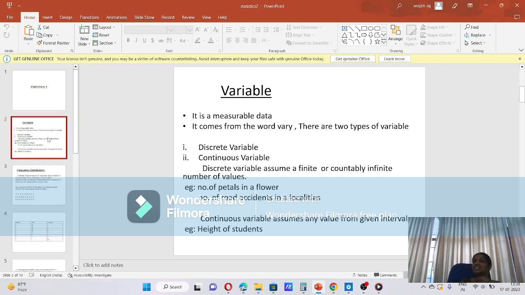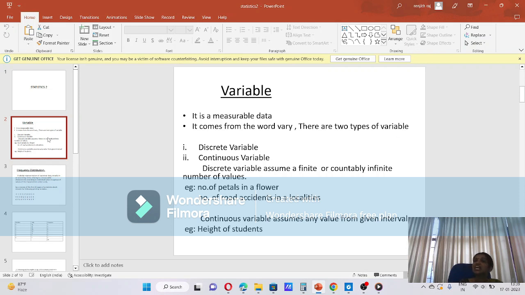That is a discrete variable. For example, the number of petals in a flower. We can count 5 petals, 6 petals. The number of road accidents in a locality. Everything we can count, 1, 2, 3, etc. That is a discrete variable.